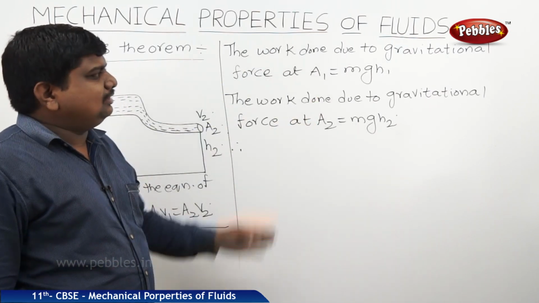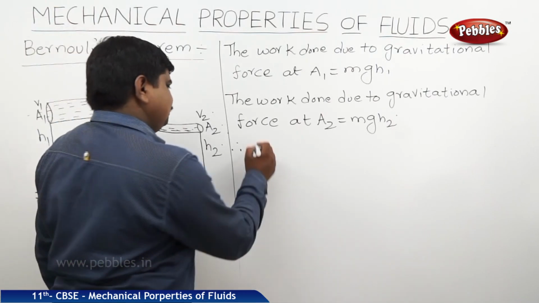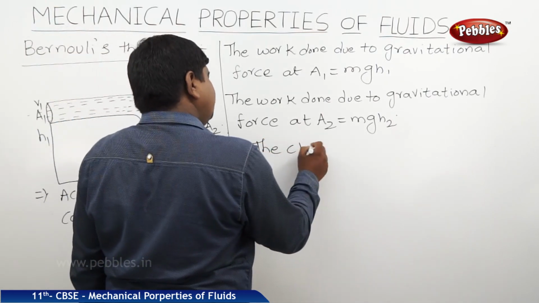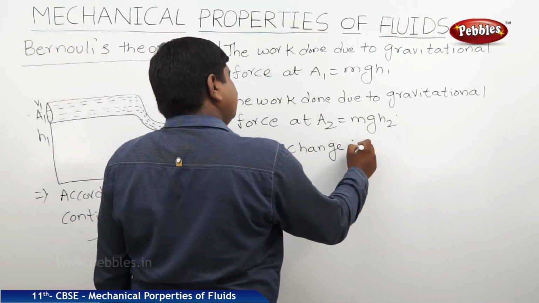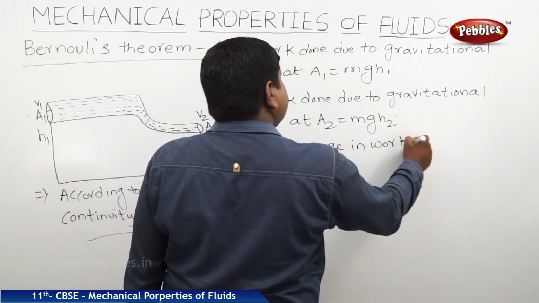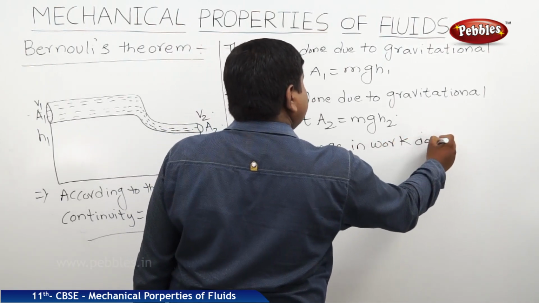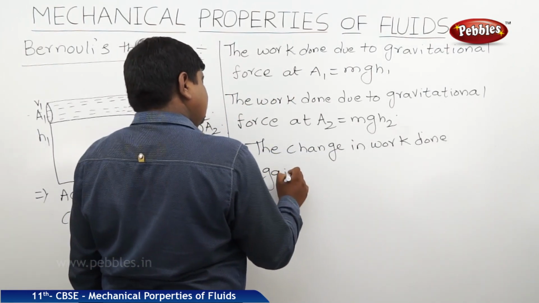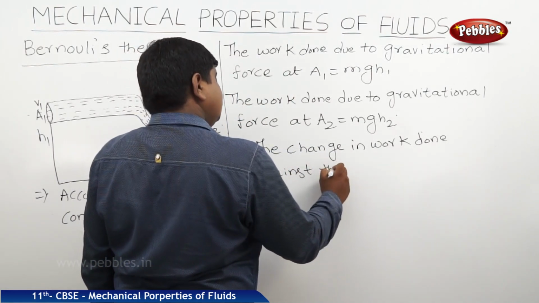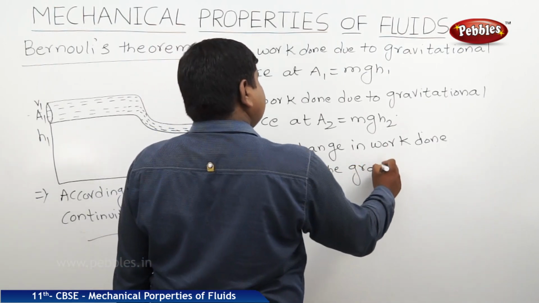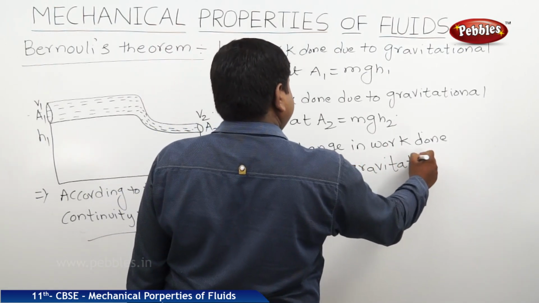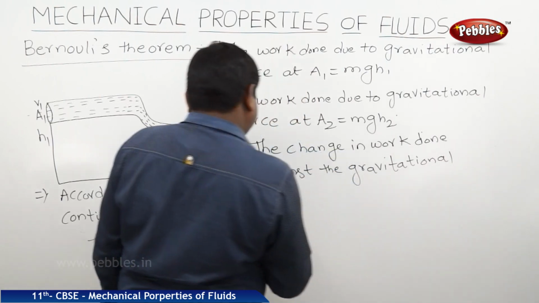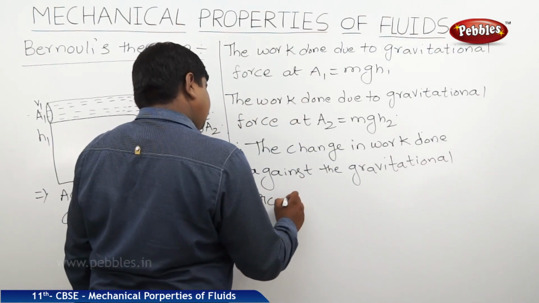What is the change in the work? mgh1 minus mgh2. The change in work done against the gravitational force is equal to mgh1 minus mgh2.